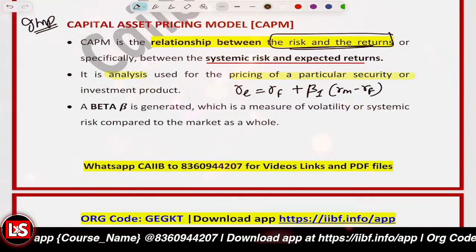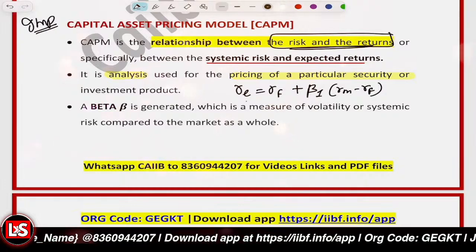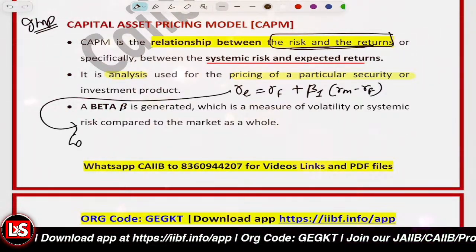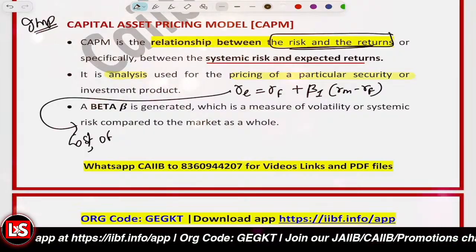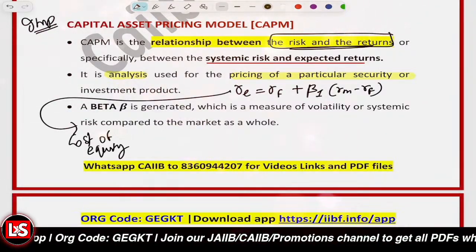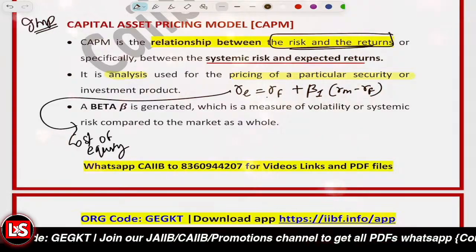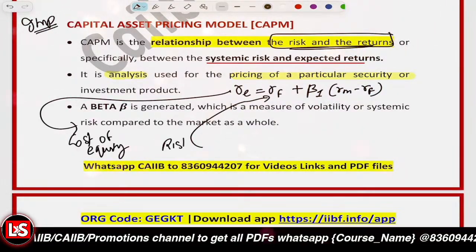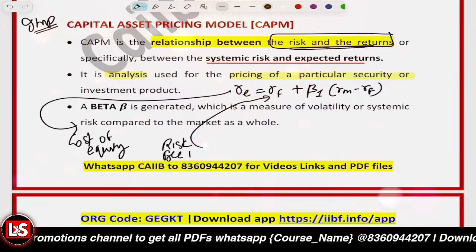Now, RE is actually the cost of equity. Let me write things over here. It's the cost of equity. RF is the risk-free rate.